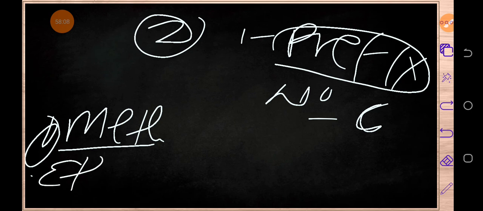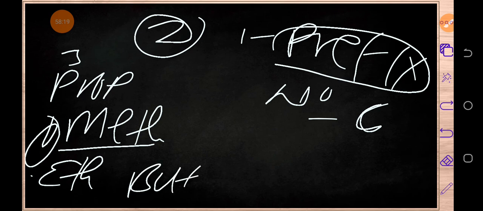If you got eth, then this compound has got what? 2 carbon atoms. If you got prop, then this compound has got how many carbon atoms? 3. If you got but, then this organic compound has got how many number of carbon atoms? 4. So now the last part, which is the suffix, shows in which family that organic compound belongs.